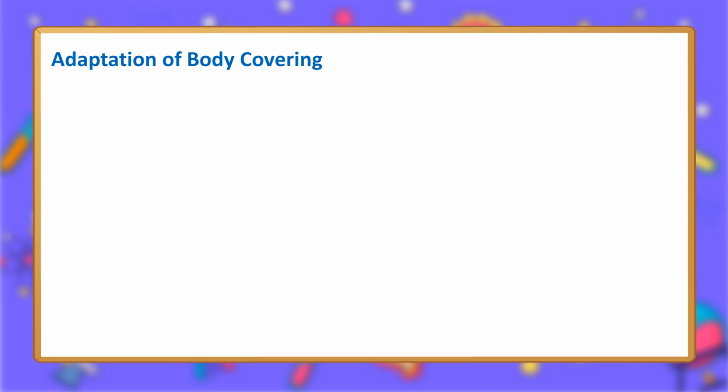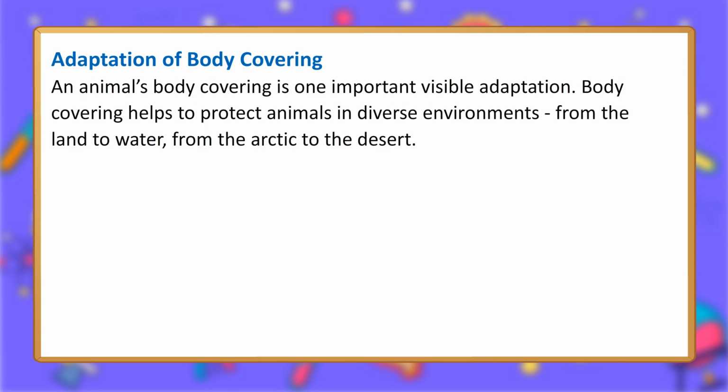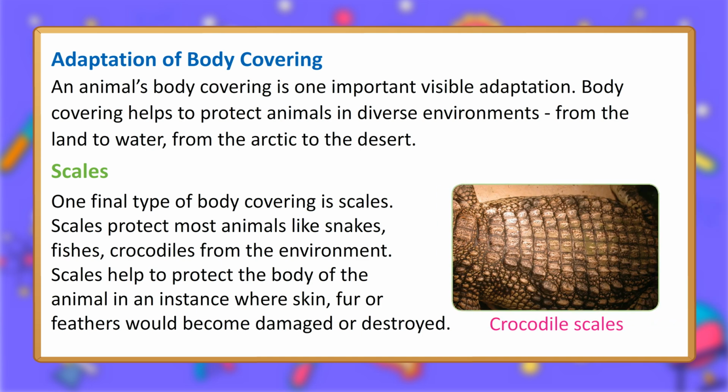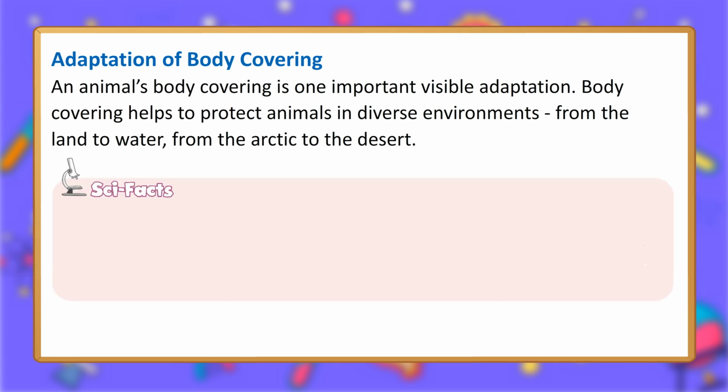Adaptation of body covering. An animal's body covering is one important visible adaptation. Body covering helps to protect animals in diverse environments, from the land to water, from the Arctic to the desert. Scales. One final type of body covering is scales. Scales protect most animals like snakes, fishes and crocodiles from the environment. Scales help to protect the body of the animal where skin, fur or feathers would become damaged or destroyed. Crocodile scales.